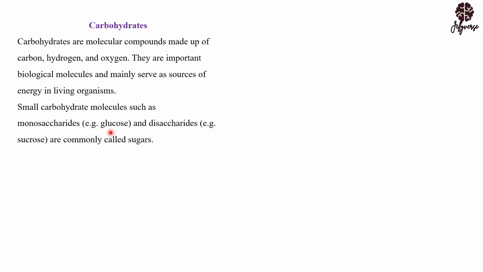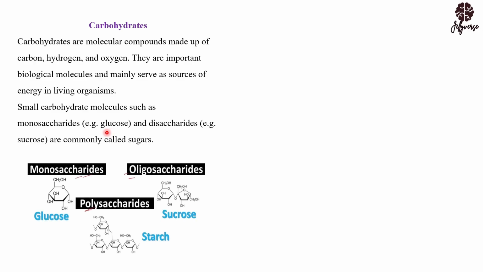Example is the glucose. We are saying disaccharide. Disaccharides are carbohydrates that are made up of two sugar units. We are having trisaccharide. We are having polysaccharide. So here you could see that this is monosaccharide. Monosaccharide example is the glucose. You could see only one sugar unit. This is glucose, only one sugar unit. But in sucrose, we are seeing 1 and 2. So meaning this is a disaccharide, two sugars.